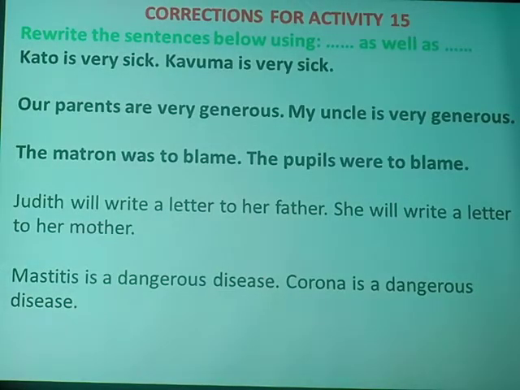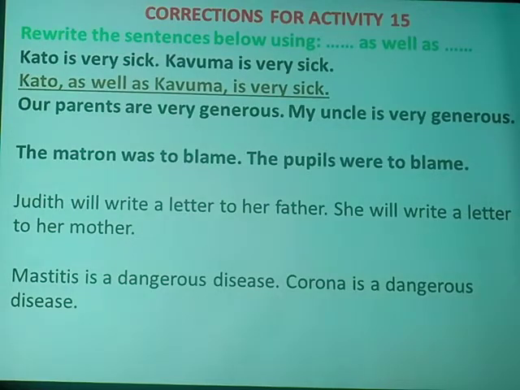Simple instruction was given to each one of you to write the given sentences, joining them with the structure "as well as". Number one has it that way: Kato is very sick. Kavuma is very sick. And the answer is: Kato as well as Kavuma is very sick. Simple case to take upon.